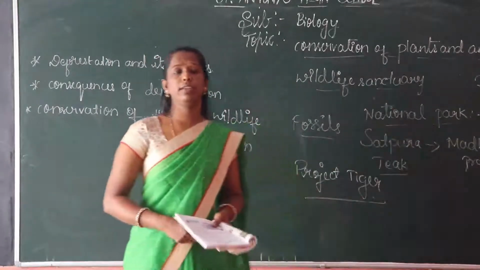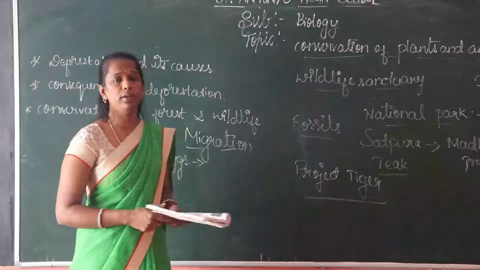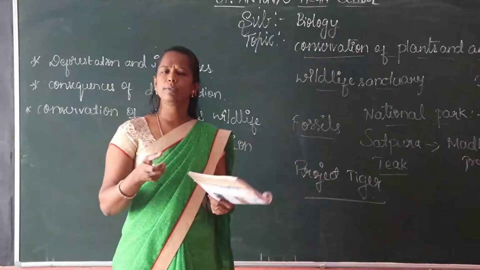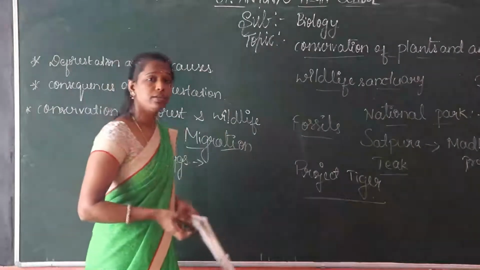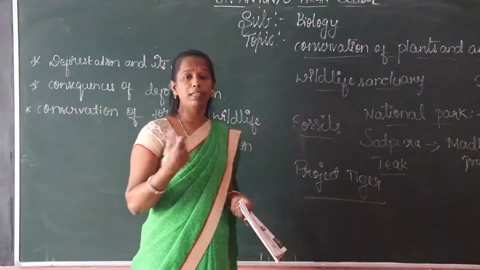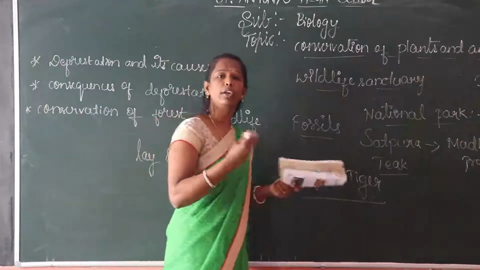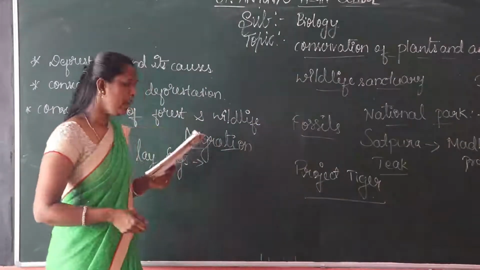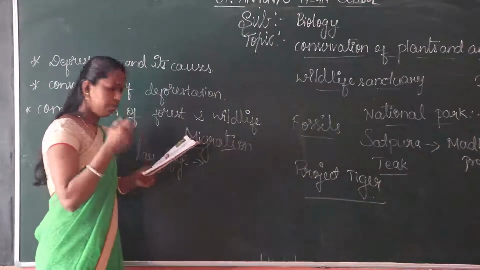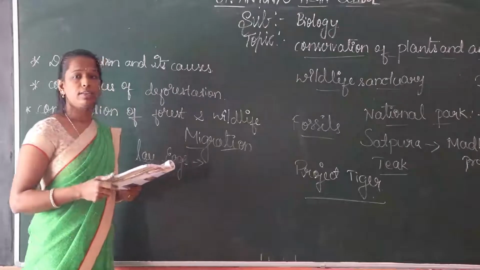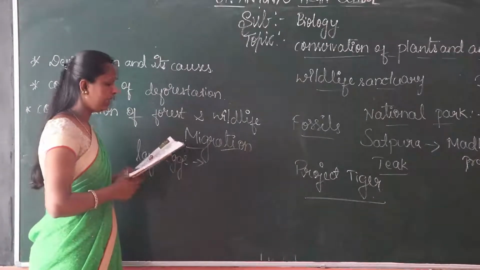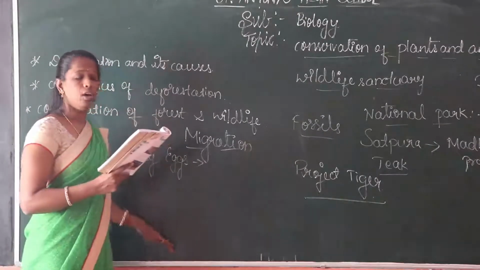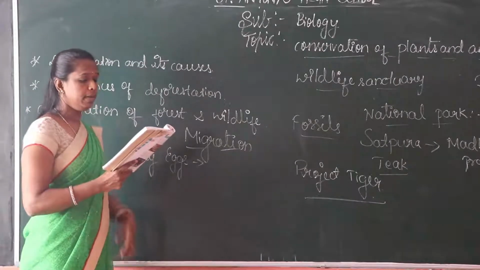A bird sanctuary is there near Mysore, Ranganathittu. We observe so many types of birds there. They migrate from one place to another, from one country to another. They are called migratory birds. When the climatic conditions are very cold, and the distances to reach another land are long, such birds are known as migratory birds.